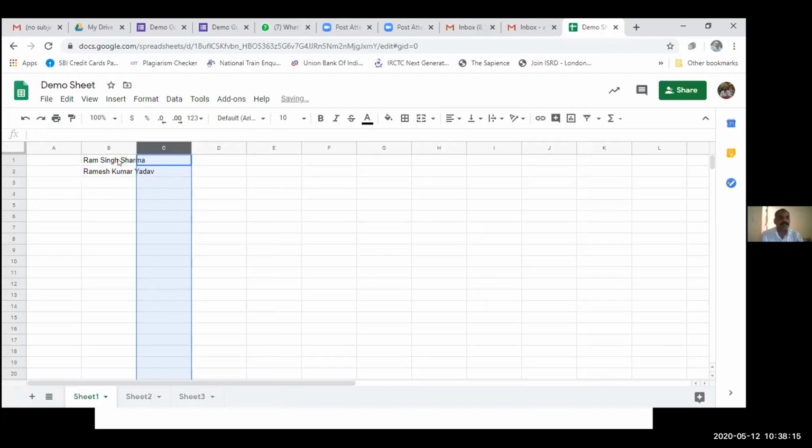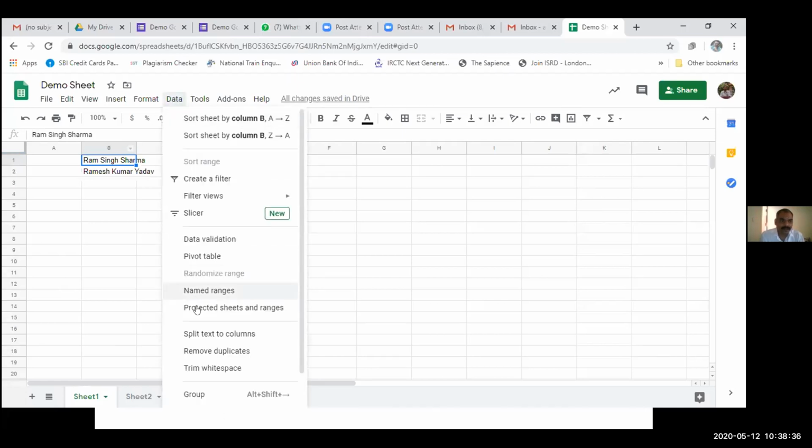Now suppose we want to split the cells. We want Ram in one cell, Singh in another cell, and Sharma in another cell. So what to do? We have to go to the Data menu. In the Data menu, we can select Split text to columns.